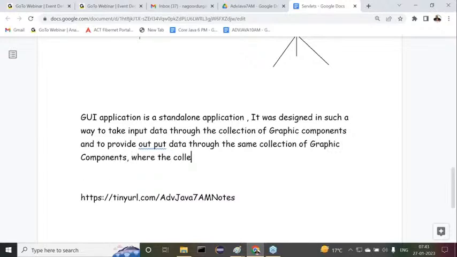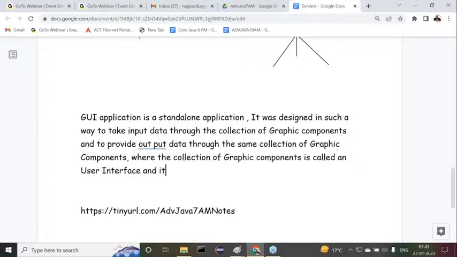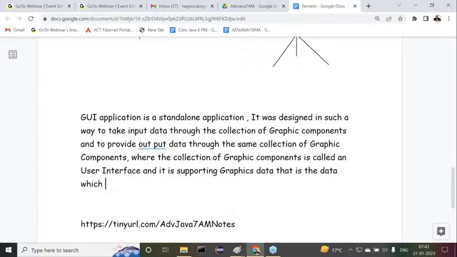The collection of graphic components is called a graphical user interface, and it is supporting graphics data, that is, the data which is represented in the form of graphic components.